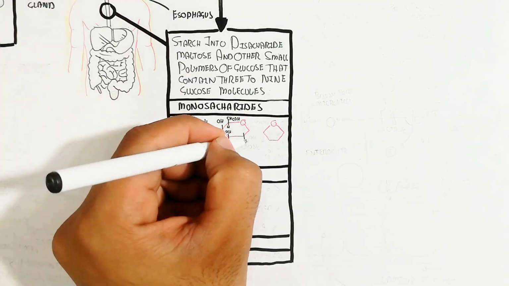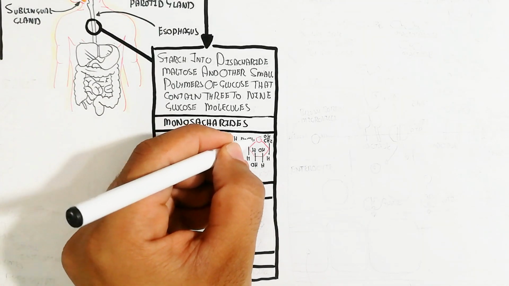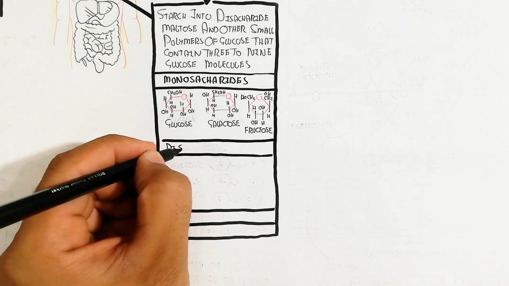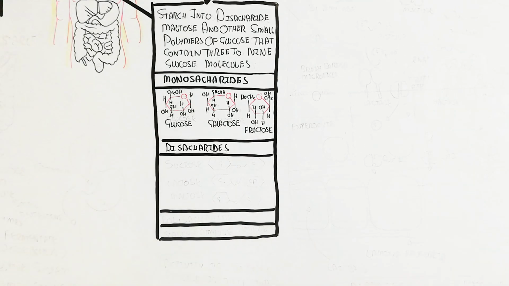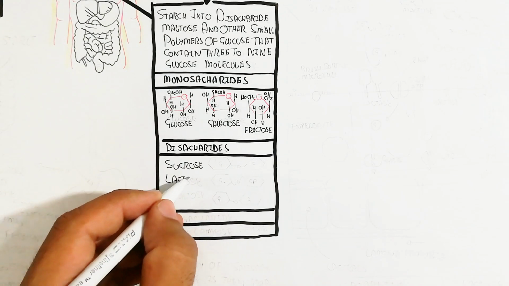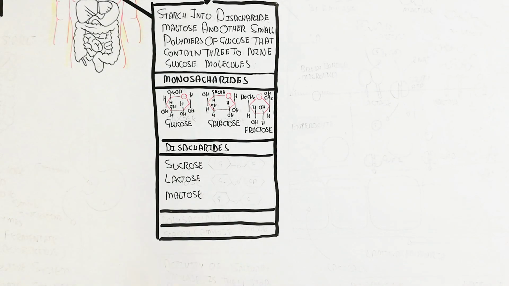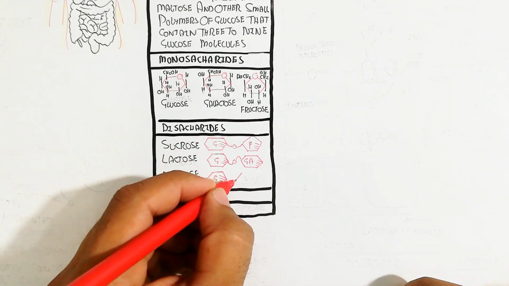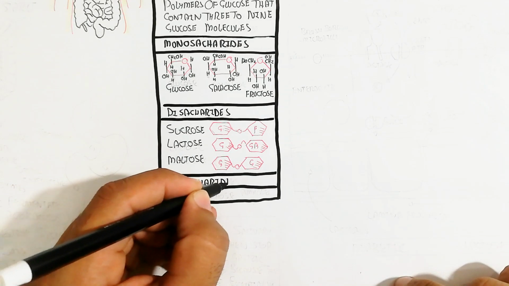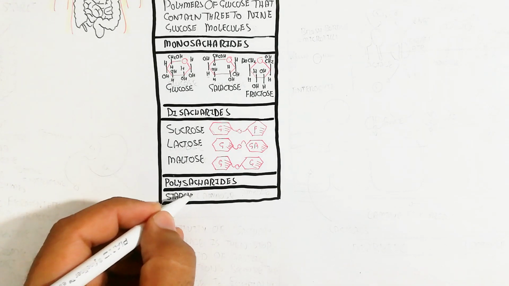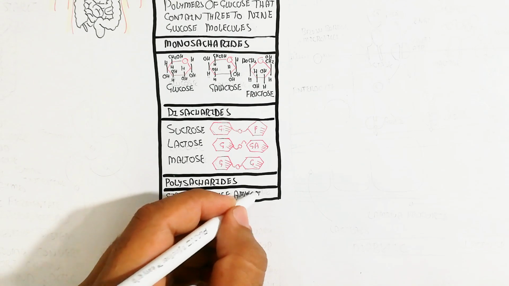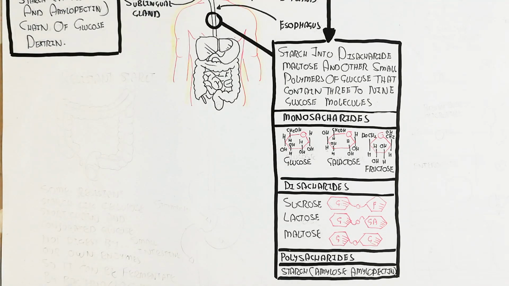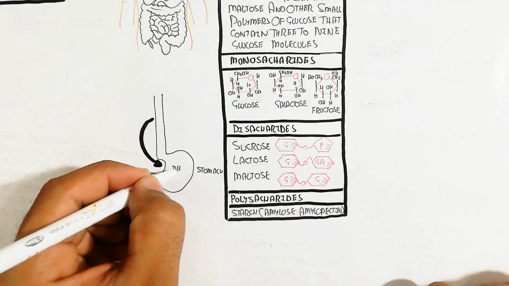The formulas of glucose, galactose and fructose are here. Stop the video to watch the difference. Disaccharides can be sucrose, lactose and maltose. Di means 2, saccharide means sugar, while mono means 1. Glucose and fructose combine to form sucrose. Lactose is galactose and glucose with a glycosidic bond. Maltose is the glucose to glucose linkage. Polysaccharides can be starch, which is amylose and amylopectin.